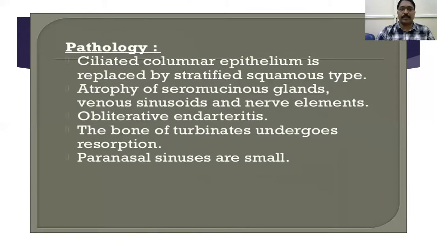Coming to the pathology: the ciliated columnar epithelium is replaced by stratified squamous epithelium. It's important. There will be atrophy of the seromucinous glands, endarteritis and periarteritis, the bone undergoes resorption, and the paranasal sinuses become small. This is the pathology.